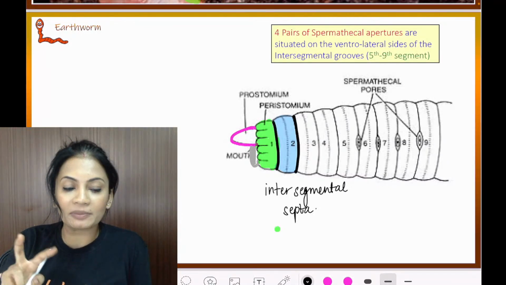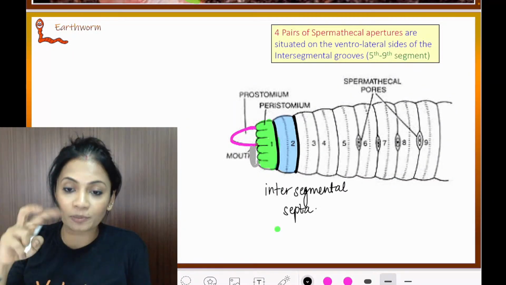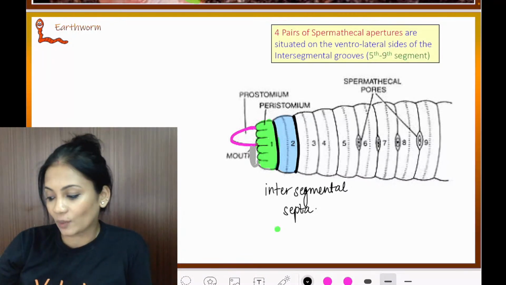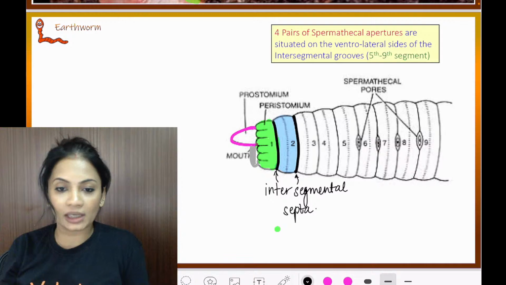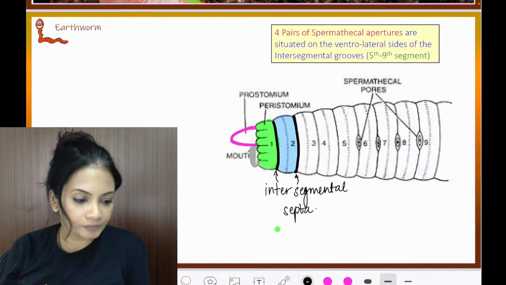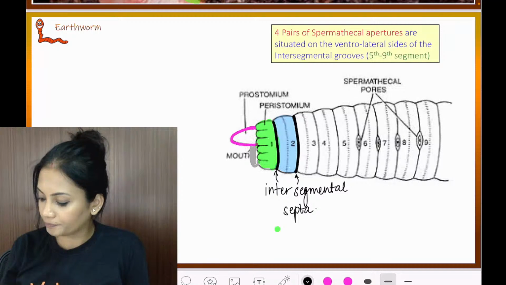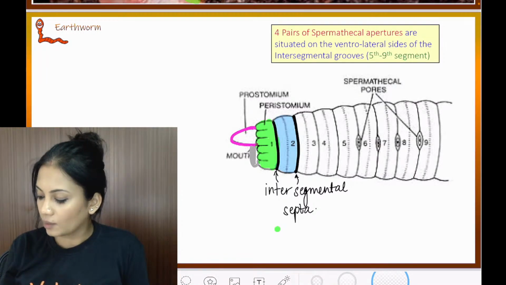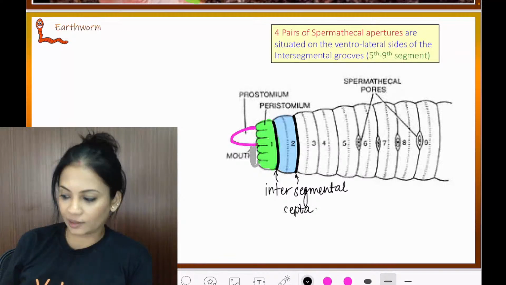It is present between two segments. So a septa is present between two segments. That's why these are called intersegmental septa. Clear? Is this clear, everyone? Alright.